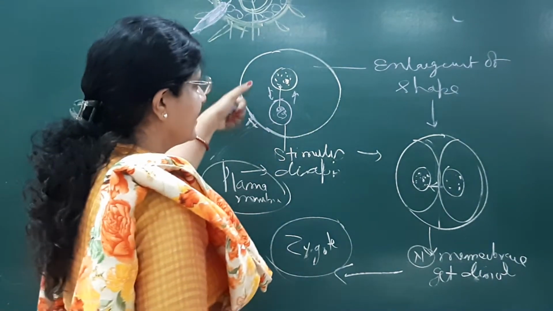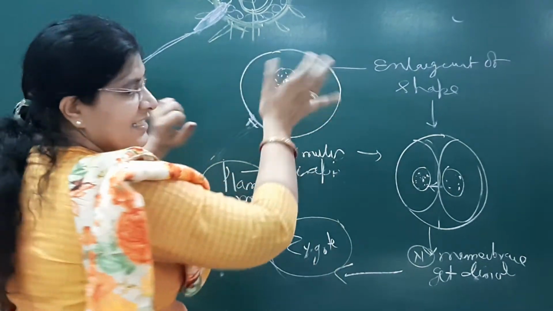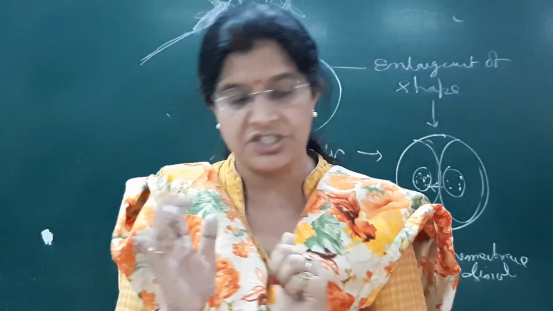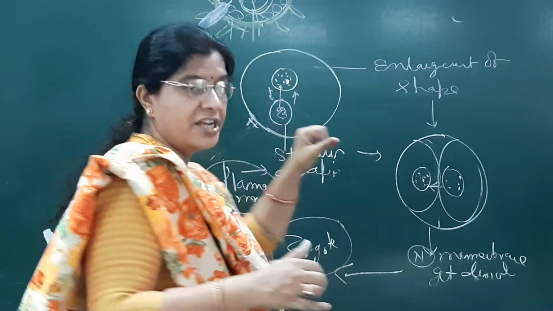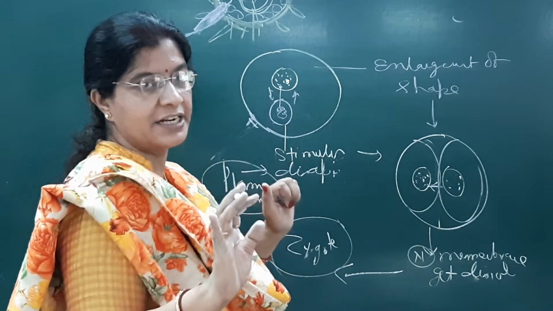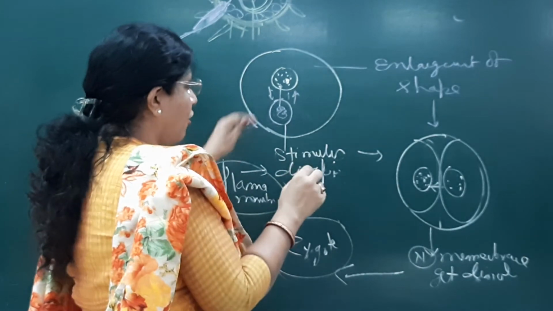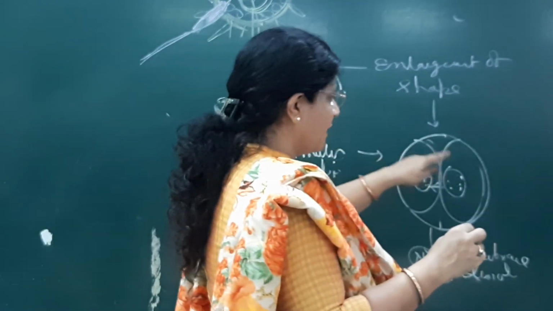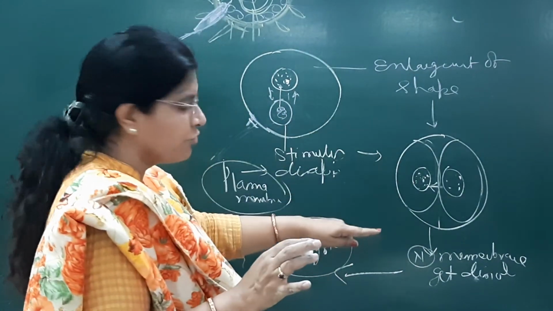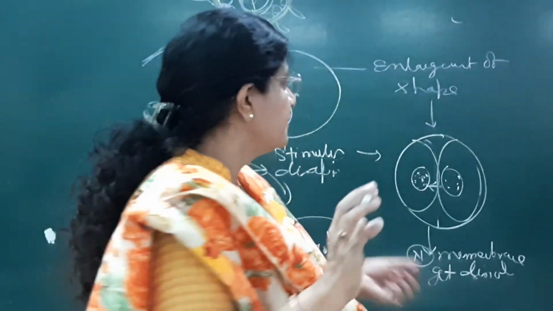The sperm enters and stimulates. So how will we remember? The guest is at your home, and the ovum is relaxed in a night suit, not ready to complete its second meiotic division. The guest comes and stimulates her, and seeing that guest she changes into presentable clothes. Then both cells fuse, each with its own nuclear membrane. In the next step the nuclear membranes dissolve and give rise to the zygote.